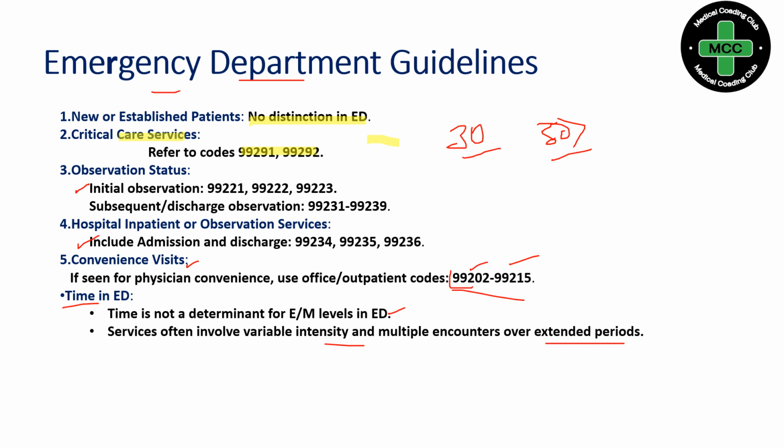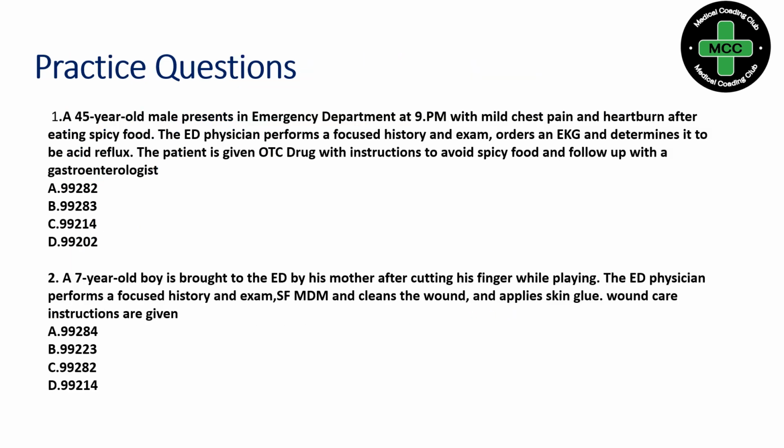And next we'll see a few simple questions. So the first question: a 45-year-old male patient in an emergency department presents at 9 p.m. with mild chest pain and heartburn after eating spicy food. An ED physician performs a focused history and exam, orders an EKG, and determines it to be acid reflux. The patient is given an OTC drug with the instruction to avoid spicy food and follow up with the gastroenterologist.